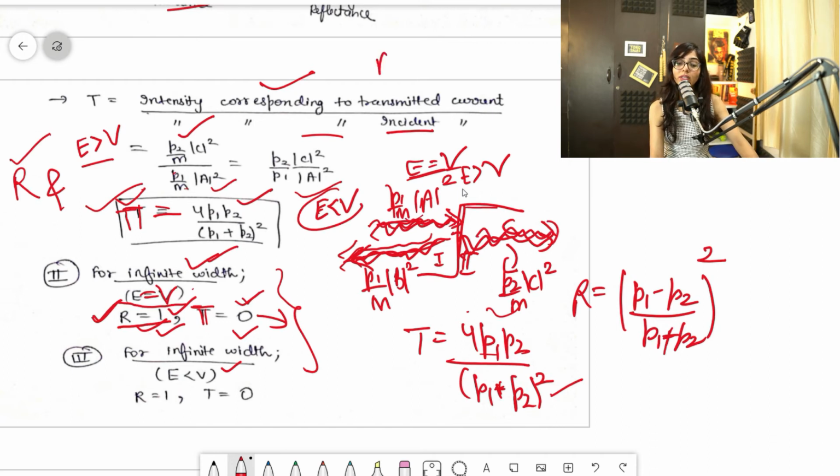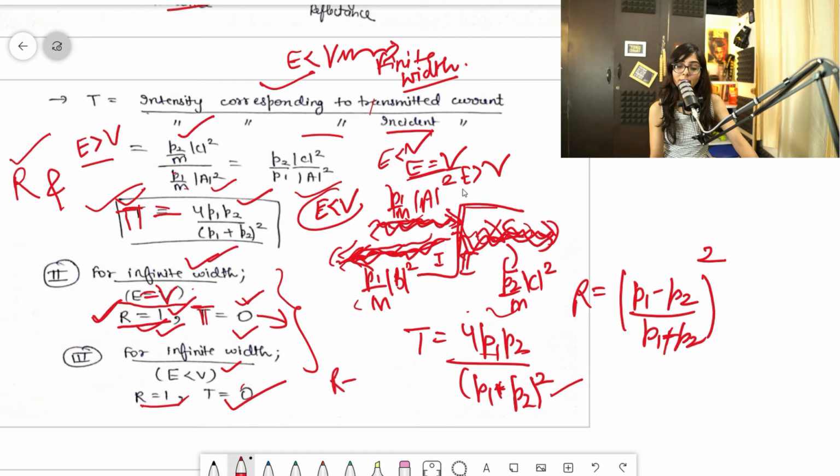That can happen only in finite width, which is the other story I told you at the start. There, even with E less than V, it can cross. But here, if E is less than V, it will never be able to cross, so no transmittance and always reflectance.